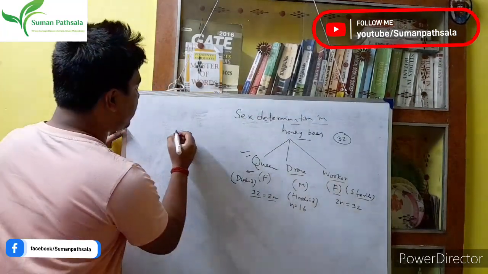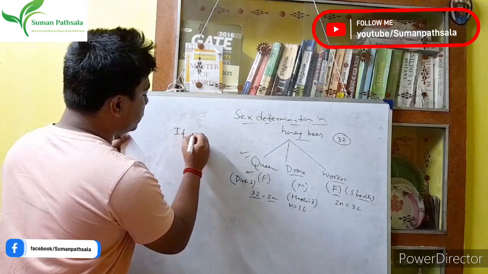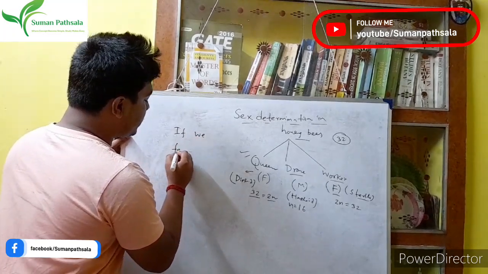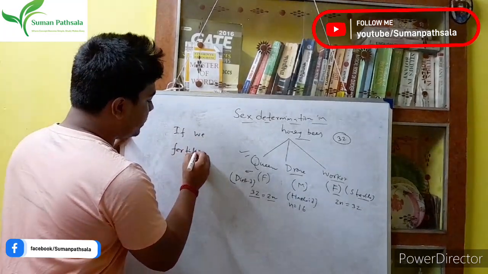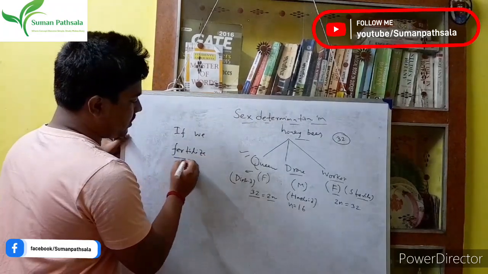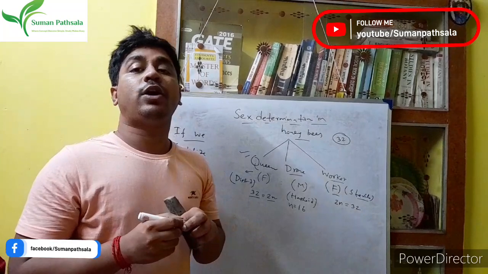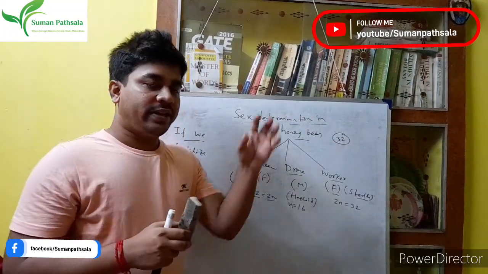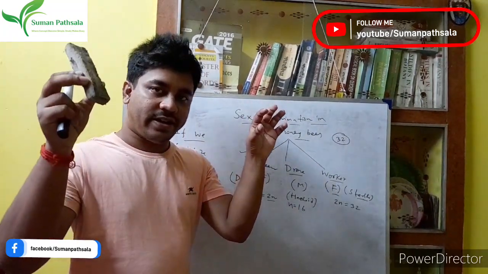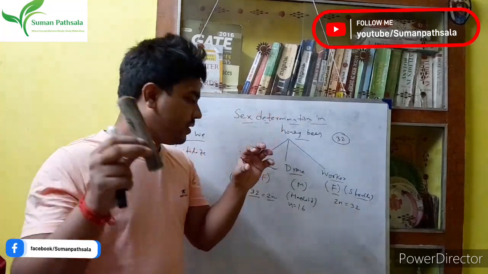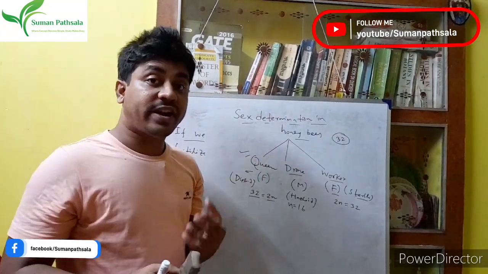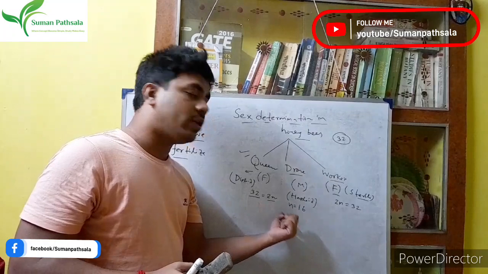I write here, if we fertilize, that means during fertilization, what do we need? We need sperm and egg, right? So now we have to understand how we get sperm or egg.